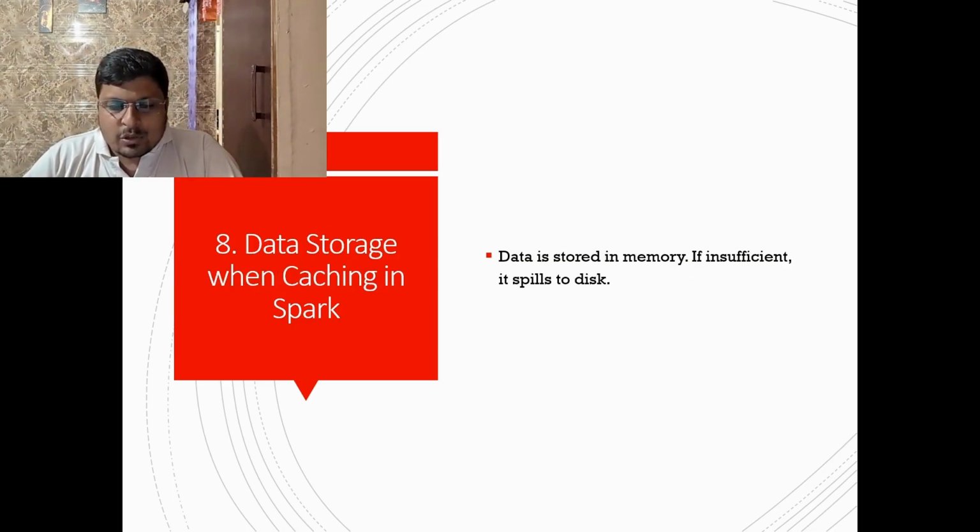Another question: data storage when caching in Spark. Data is stored in memory. If insufficient, it is spilled to disk also. This is the basic thing, and I'm trying to give the answer within one line, because the last interview question series for one of the companies took 4 videos and a long time. That's why I want to reduce everything. If you require a detailed answer, I will create a separate video on this.